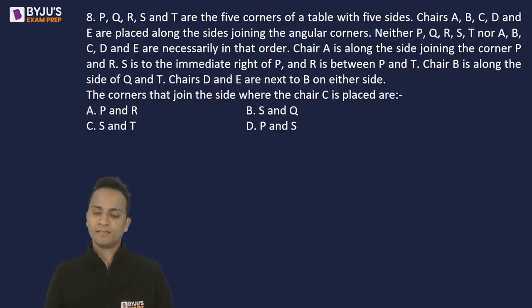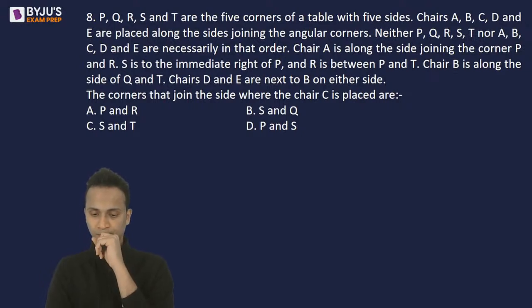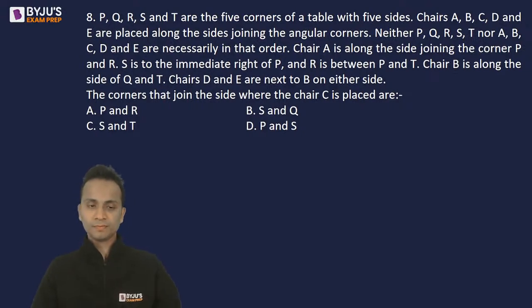That means it's a pentagon. Carefully draw the arrangement.